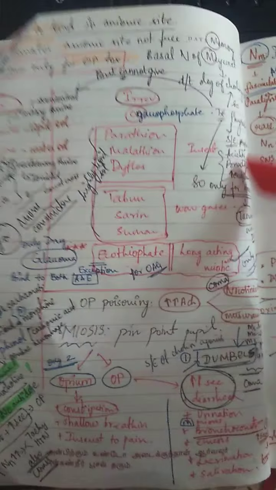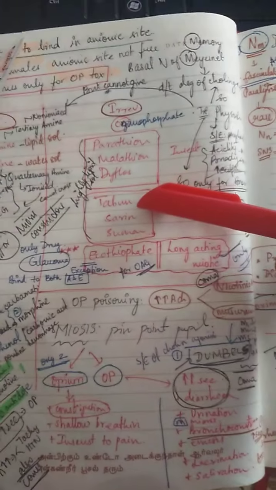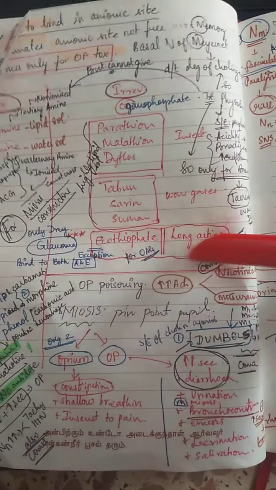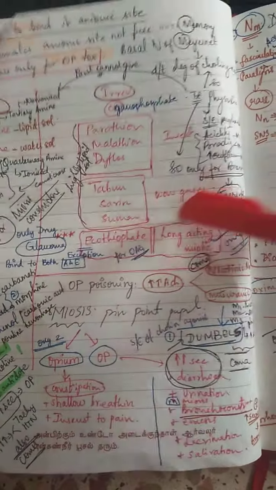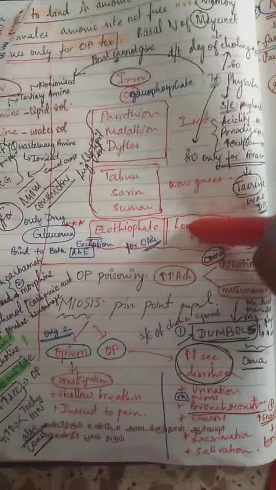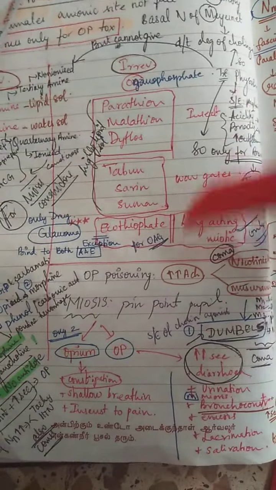Now the organophosphates. We have parathion, malathion, diflos, tabun, sarin, soman, ecothiopate. Ecothiopate is the only one used pharmacologically, and it's given for open angle glaucoma.